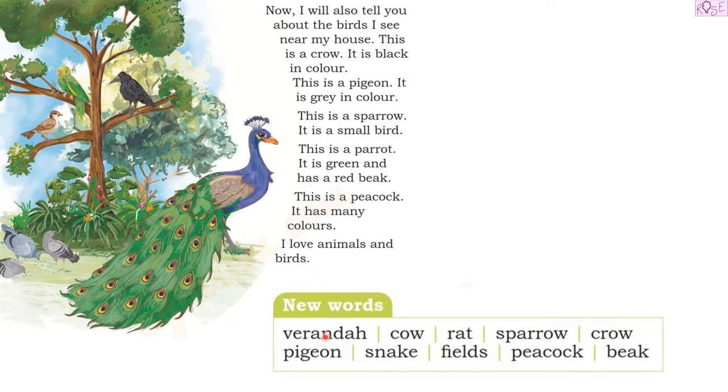So these are the new words that we read in the story. Veranda, cow, rat, sparrow, crow, pigeon, snake, fields, peacock and beak.